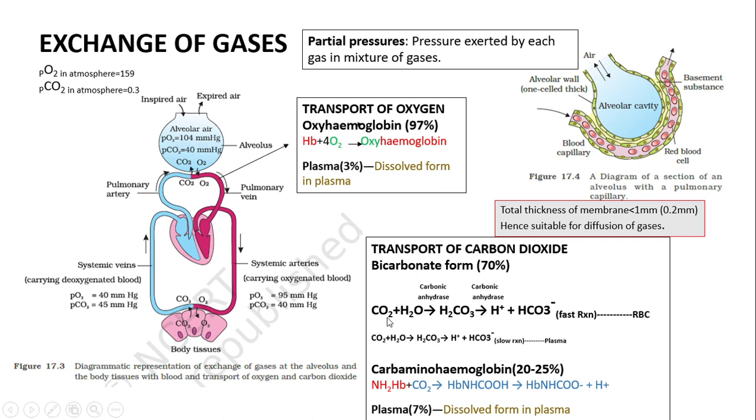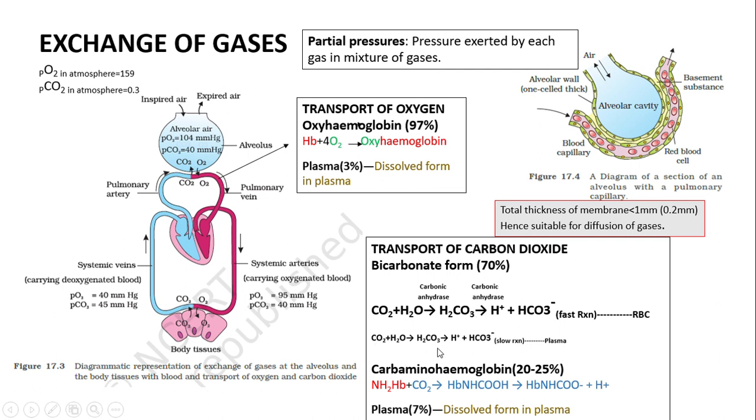So this carbon dioxide will react with the water which is present inside the RBC in the presence of an enzyme, carbonic anhydrase, to form bicarbonate, which further dissociates into H plus and bicarbonate. This is a fast reaction because it occurs in the presence of the enzyme carbonic anhydrase, which is present inside the red blood cells.